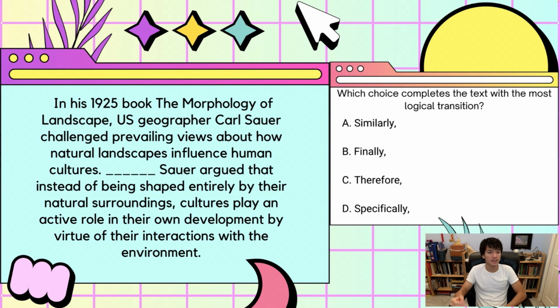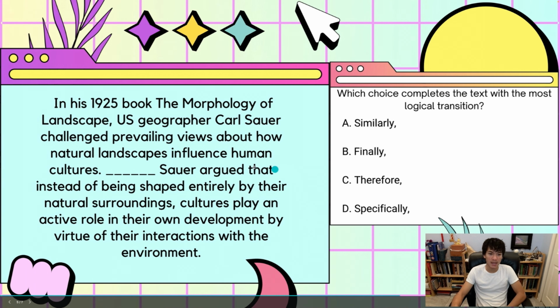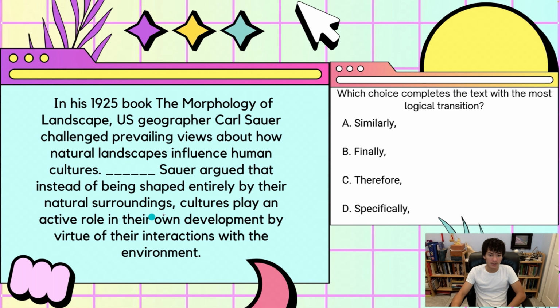So, let's take a look at the ideas. This man challenged prevailing views about how natural landscapes influence human cultures. And it elaborates on exactly how he did that: instead of being shaped entirely by their natural surroundings, cultures play an active role in their own development. So this elaborated on the first idea.